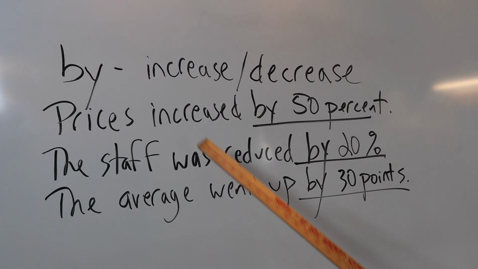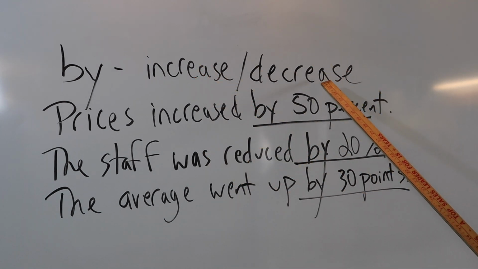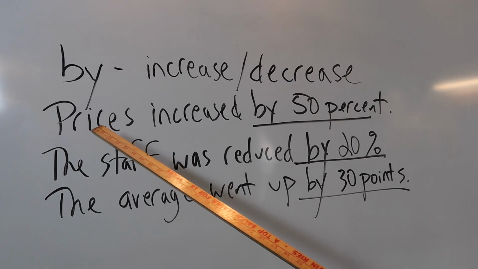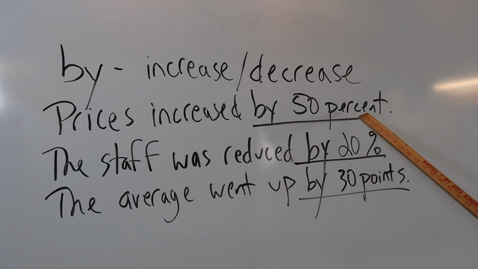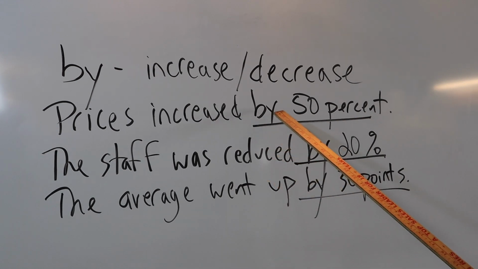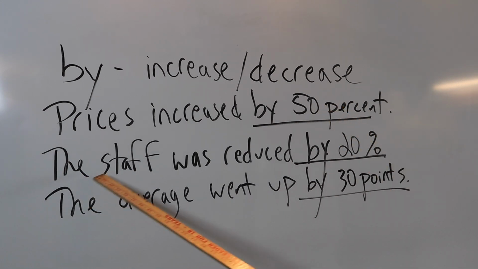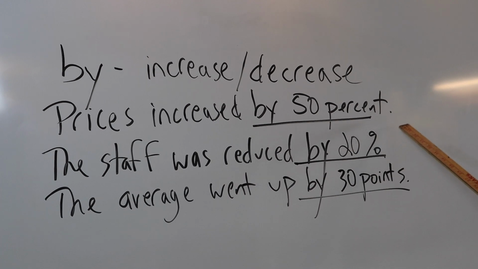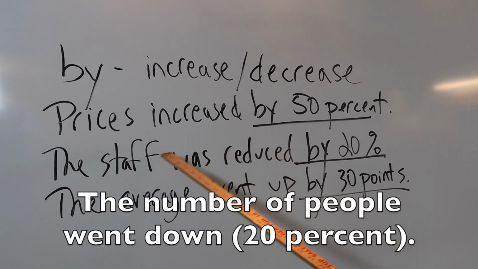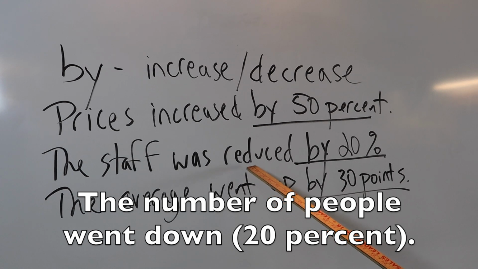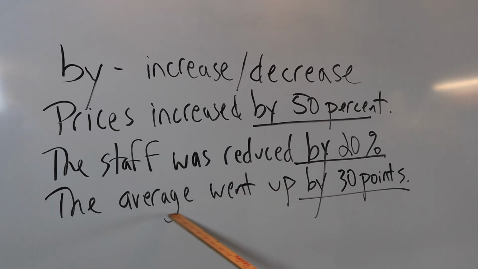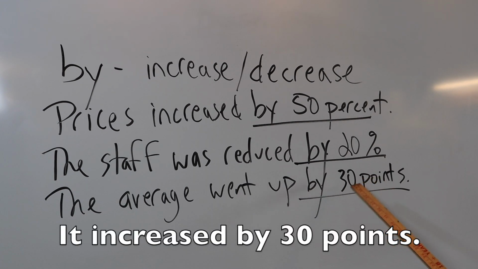Use by when something increases or decreases. Prices increased by 50%. Here's the preposition by and then the amount. The staff was reduced by 20%. The number of people went down. The average, whatever this is as a number, went up by 30 points. This is how much it increased.